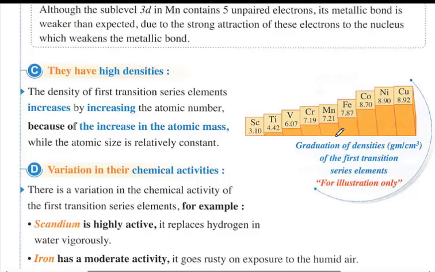So when the volume is constant and the mass increases, the density increases. Density starts from scandium, 3.1 gram per cubic centimeter, and ends with copper, 8.9, from 3 to 9. So less than 3, it is not considered a transition element.